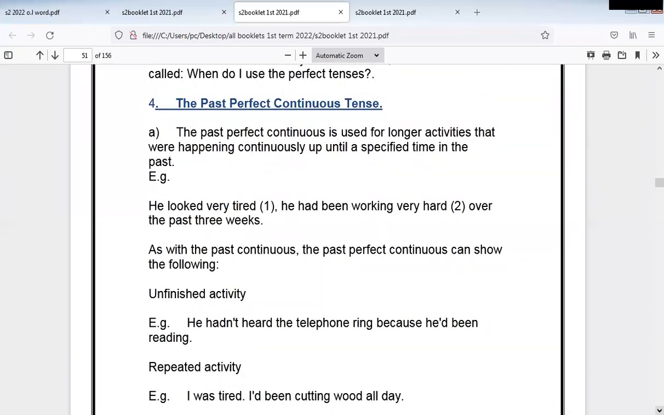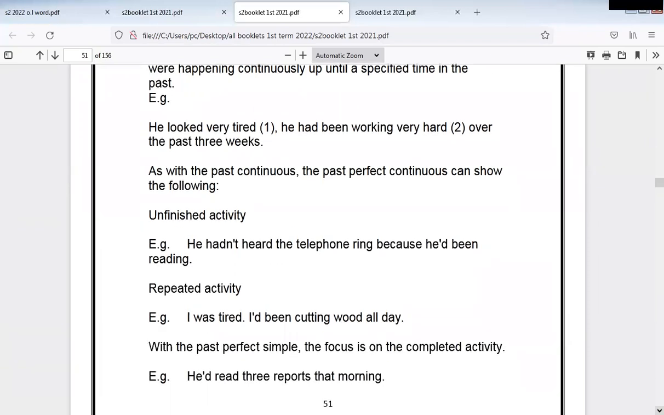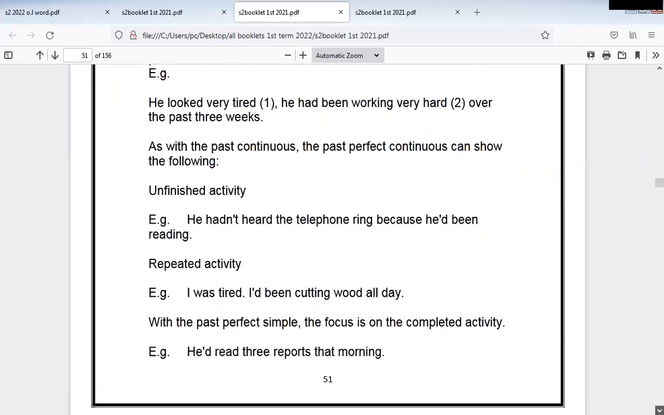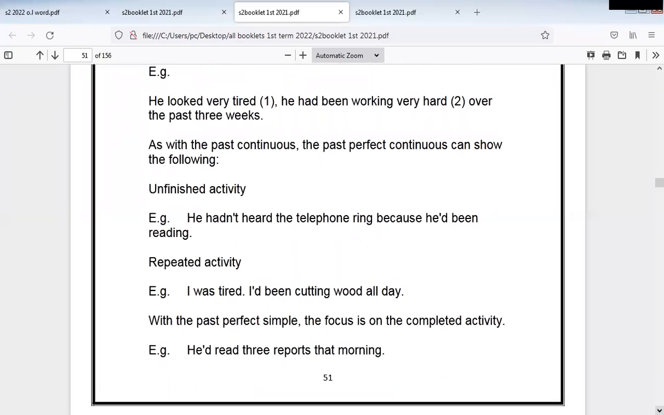The past perfect continuous tense. The past perfect continuous is used for longer activities that were happening continuously up until a specified time in the past. So underline this: longer activities that were happening continuously. So here we have long actions or long activities that took time, took duration in the past. Okay. He looked very tired. He had been working very hard over the past 3 weeks.